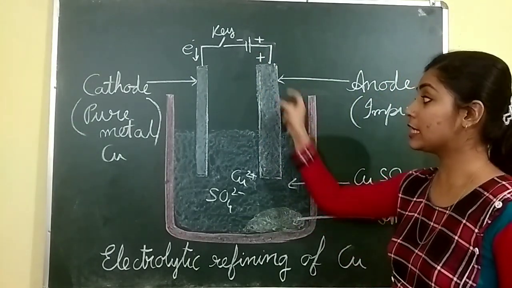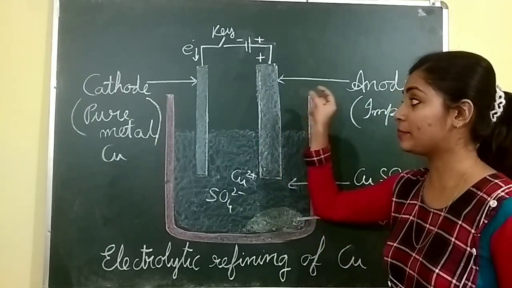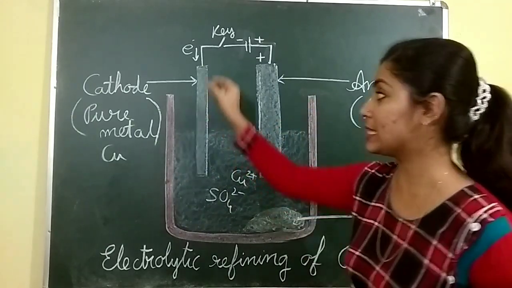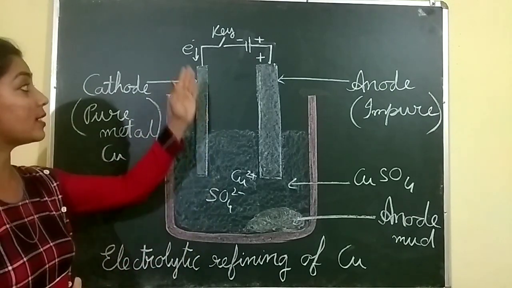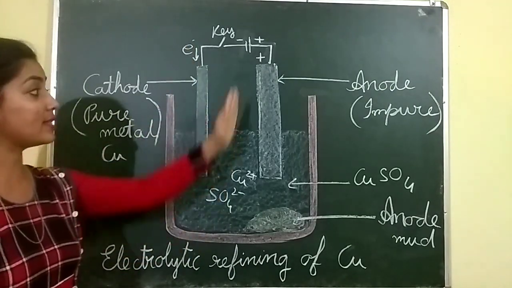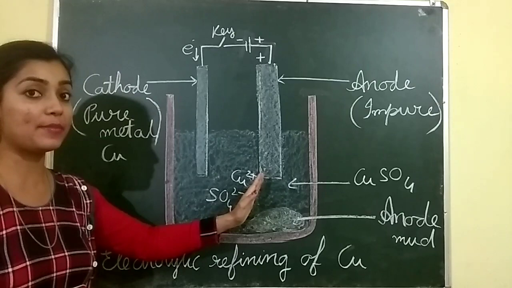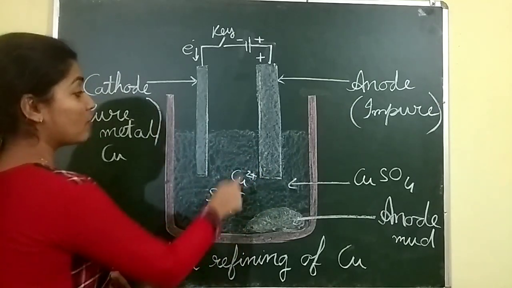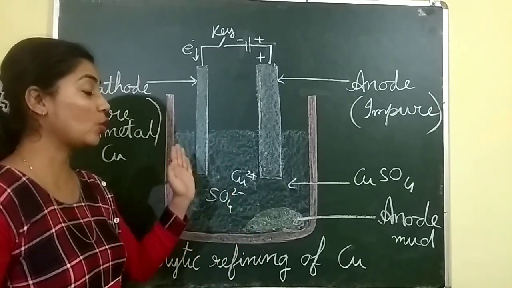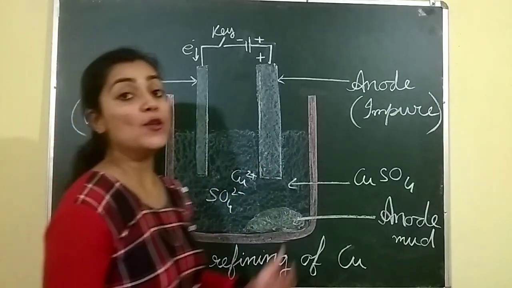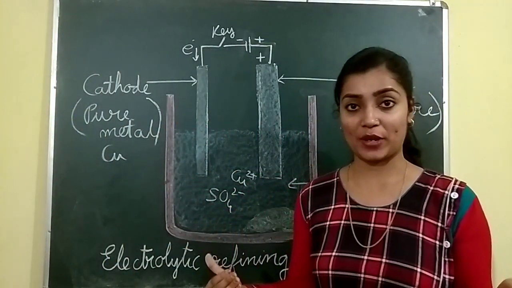Okay, so this is the impure metal. Here this metal is mixed with impurities, and this is the sheet of pure metal. All right, so this is actually pure copper, and this is impure copper, that is copper metal mixed with impurities. Now what is this? This is the solution of copper sulfate. It is an electrolyte. Why is it taken? So that electricity can pass through it.